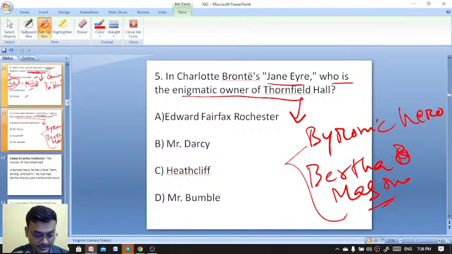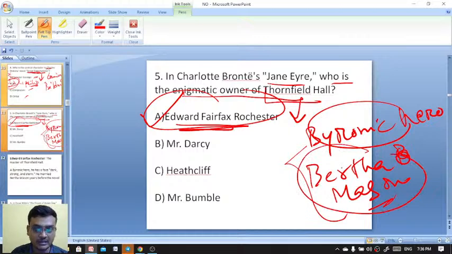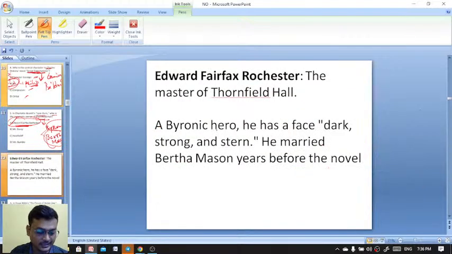The owner of Thornfield Hall is actually Edward Fairfax Rochester, who is a Byronic hero. Before the starting of the novel, we come to know that he had already married Bertha Mason. And here is the explanation.